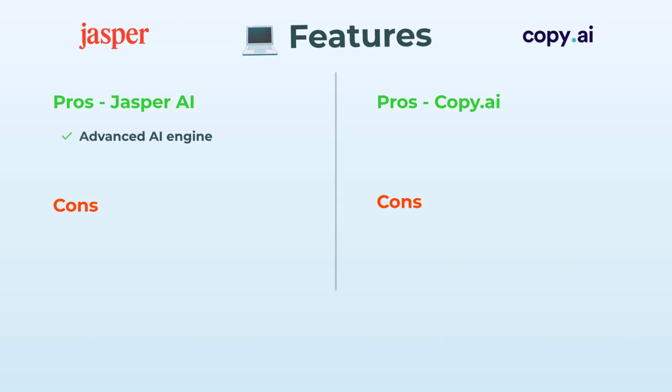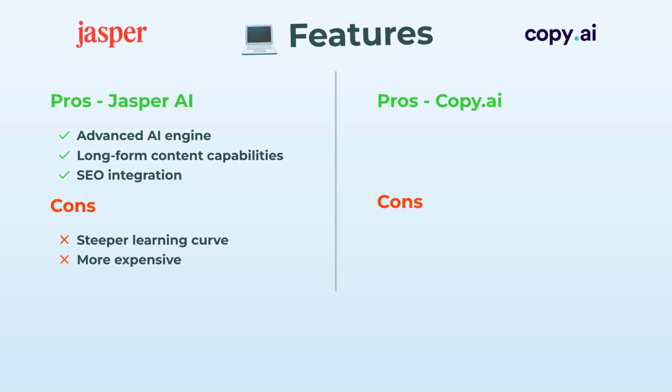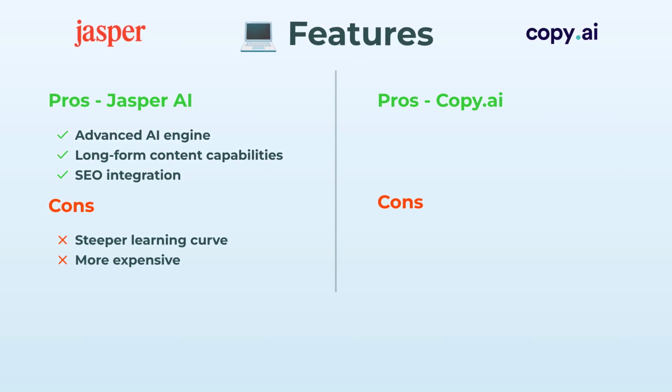Next up, features. Jasper AI is seriously packed. Advanced AI engine, long-form content, even SEO integration. It's like having a superpower. Though, not gonna lie, there's a steeper learning curve and it's pricier than most.